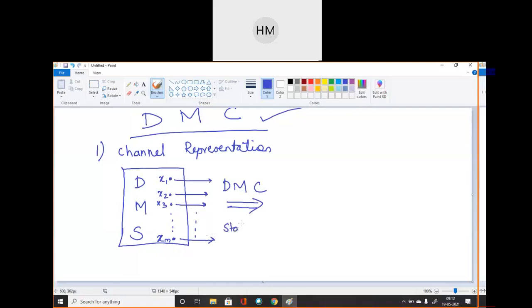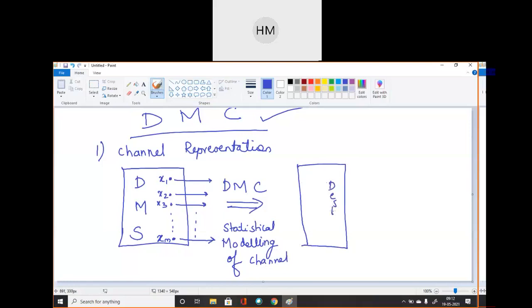Here we are doing statistical modeling. Each message is transmitted and how it will be received at the receiver's side is statistical channel modeling. Then this is my receiver, my destination, or you can say receiver.